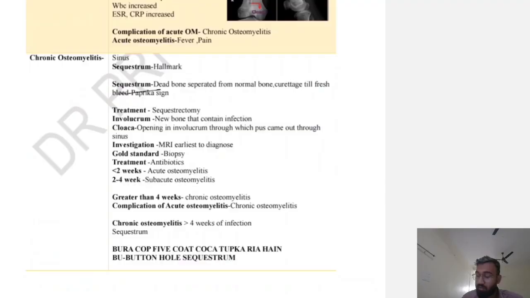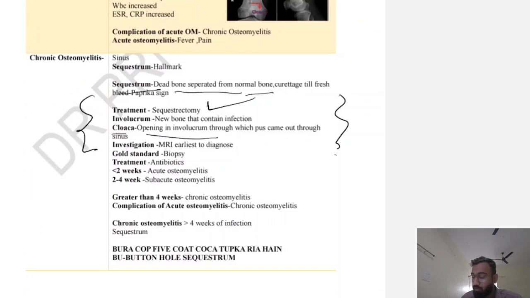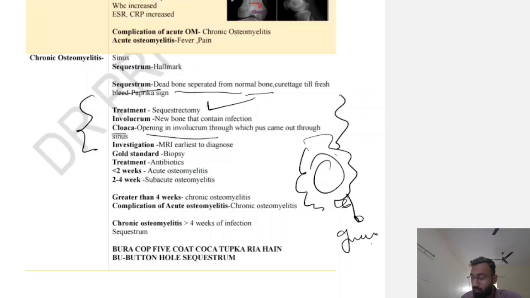Okay, sequestrum. What is sequestrum? It is dead bone separated from the normal bone. Treatment is sequestrectomy. Involucrum is new bone formation. These are the terms which are asked in exams. Cloaca is the opening in the involucrum. So sequestrum is dead bone, formation of new bone around the sequestrum is involucrum, and the opening in the involucrum is cloaca.